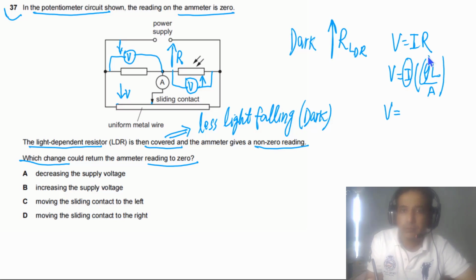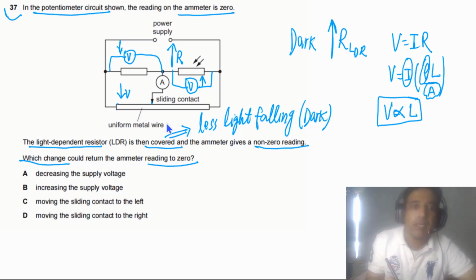Rho, the resistivity of the wire, is constant. The area of the wire is constant. So simply we can say in this case V is directly proportional to L. If V decreases, it means L of this part has to decrease. So it simply means that this sliding contact has to move to the left.